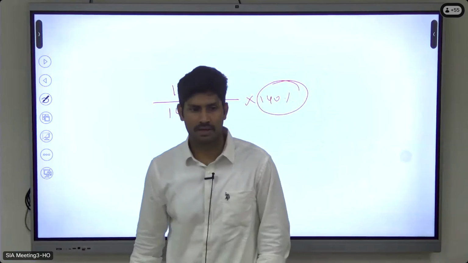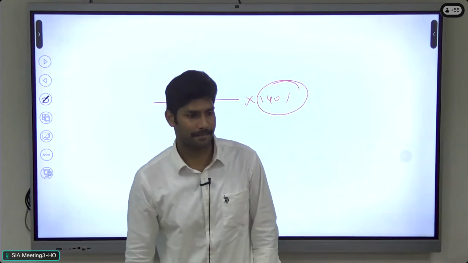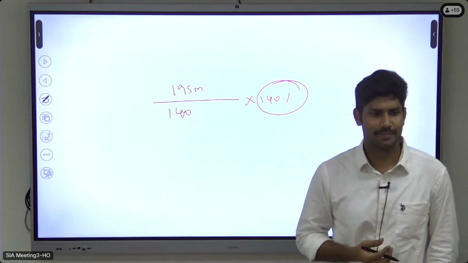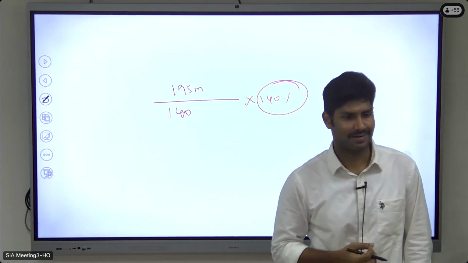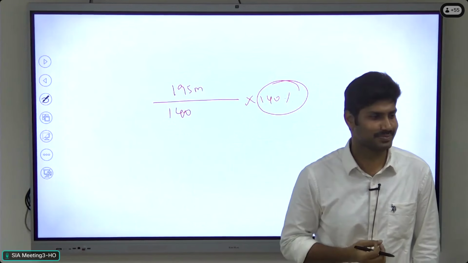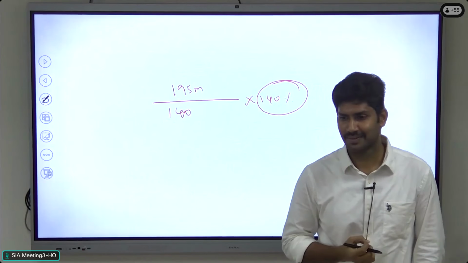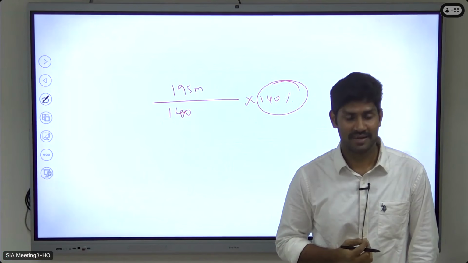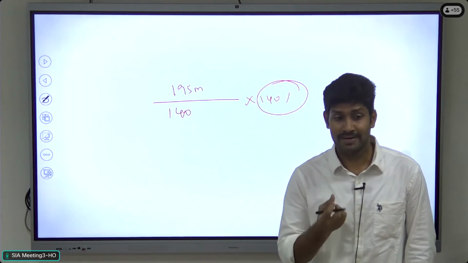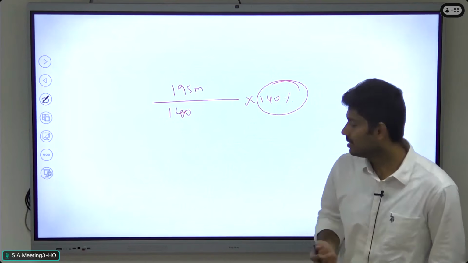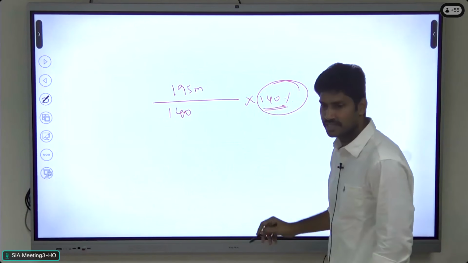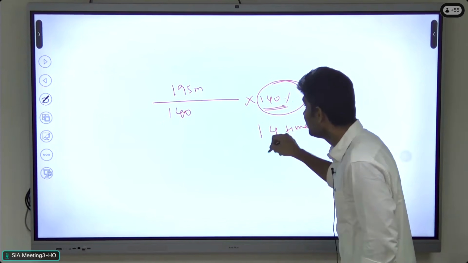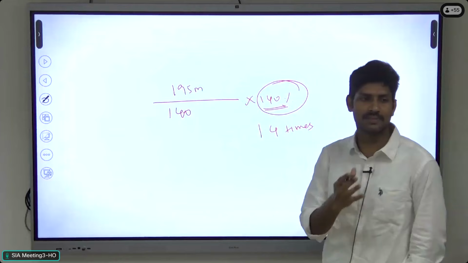Okay, cropping intensity. So what is the meaning of this 140%? What is the interpretation? We can interpret it as 1.4 times. The meaning of 140% is that the land is utilized 1.4 times the net sown area.